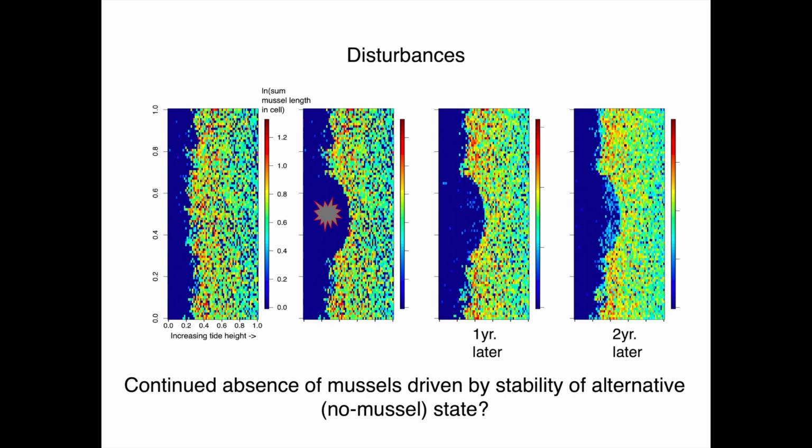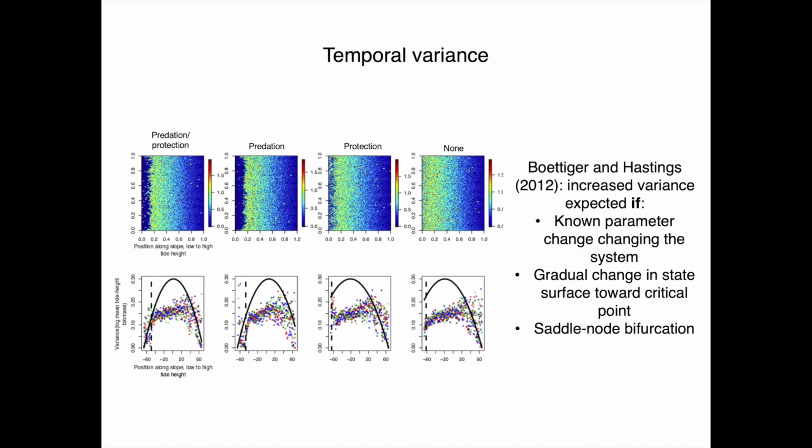So here's the effect of a disturbance over the 2 years it takes for the disturbed cells to recover their ability to support recruits. After 2 years, many cells are continuously being shorn of muscles and are still empty, though large muscles entering from outside and or a few muscles escaping predation could lead to reestablishment of positive feedback, maintaining high muscle cover eventually. One other thing I looked at was variance in biomass at a given depth through time.